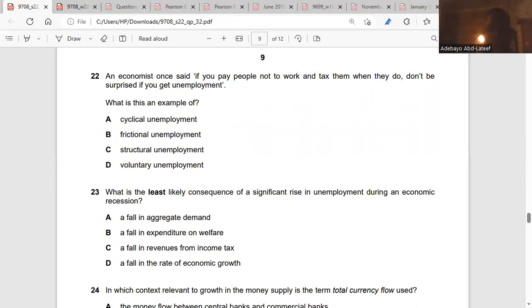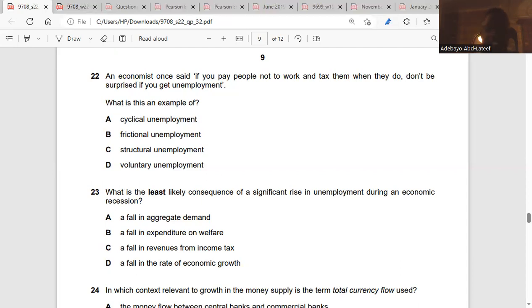Listen, you're paying people because they don't have a job, and you are taxing those that have a job. So don't be surprised that unemployment would rise. Why? Because there's going to be more voluntary unemployment. You are encouraging people not to work. That is what the point is saying. Do you get the point?